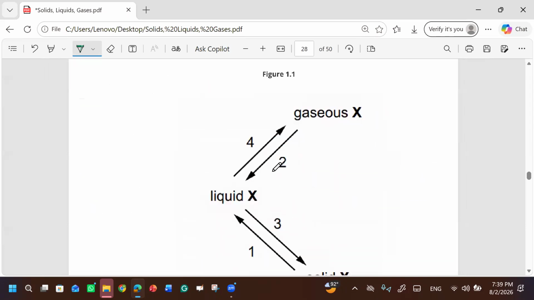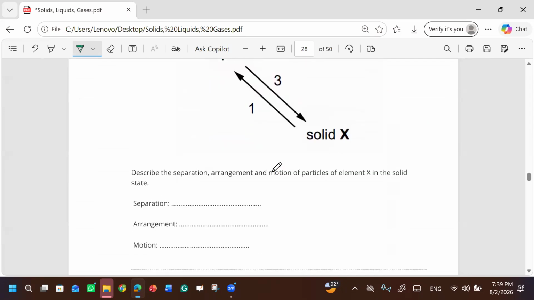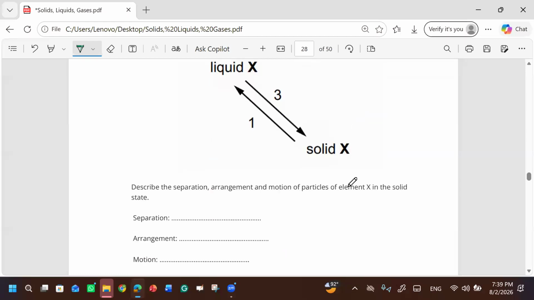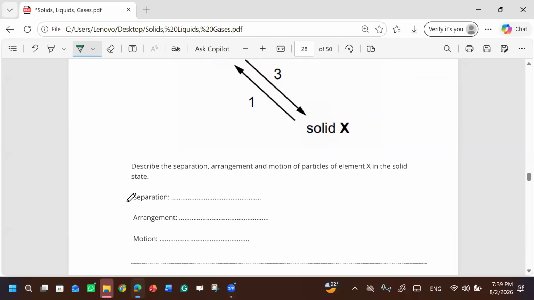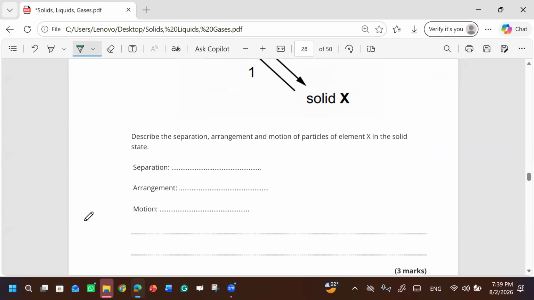You can undergo the following changes. Describe the separation, arrangement and motion of the particles of element X in the solid state. Okay, X is in the solid state. Now you have to tell the separation among the particles, the arrangement of the particles, and the motion of the particles.